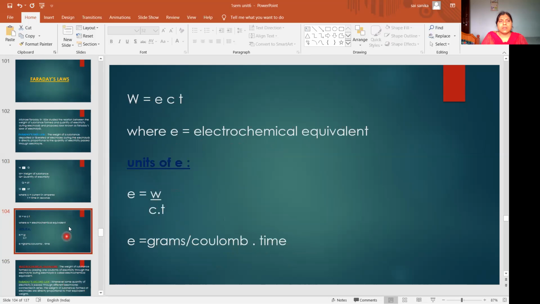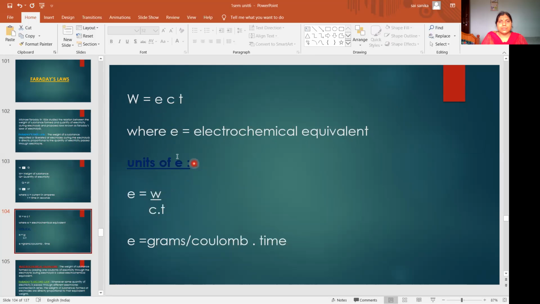Whenever you remove the proportionality, you get one constant. That constant is represented by small e, so W is equal to ECT, small e, small c, small t. Here e is the proportionality constant, named electrochemical equivalent. Okay, so this is Faraday's first law: W is equal to ECT.